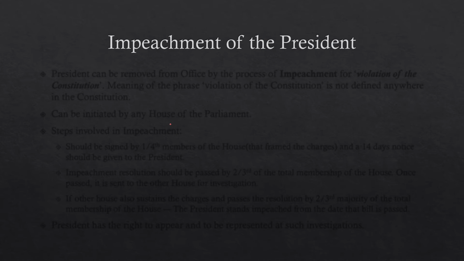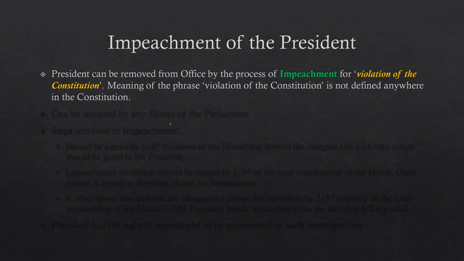So let's move on to the impeachment of the president of a nation. Why is impeachment required, and when is it carried out? The president can be removed from his office by the process of impeachment for violation of the constitution. Now, the phrase "violation of the constitution" is nowhere defined in the constitution.